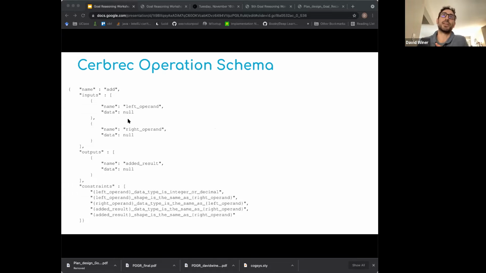Each operation has inputs and outputs, and you can see they have a place to be assigned data. And then there are some constraints. These characterize the shape and type of the data that can inhabit them for that operation to execute. If this was a composite operation schema, then it would also have a place for a subplan.